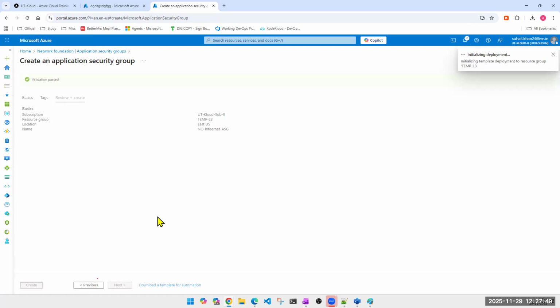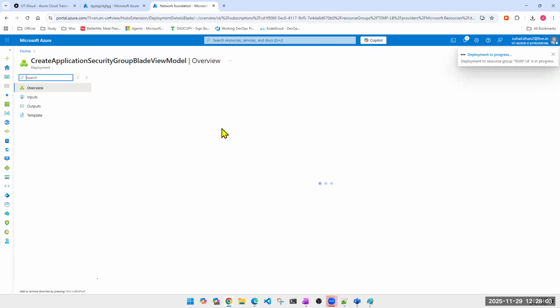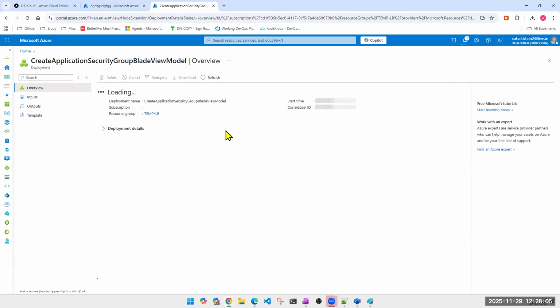Did I mention anything here? Did I set any rules or anything that internet should be allowed? Just because I named it no internet ASG, do you think it will block the internet? No, no, no, right? So let's see how to use it.